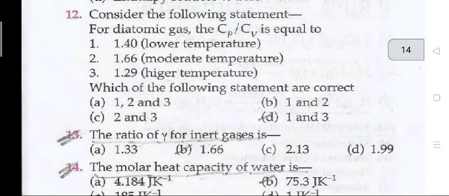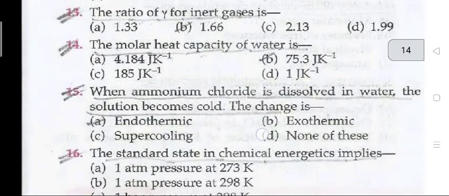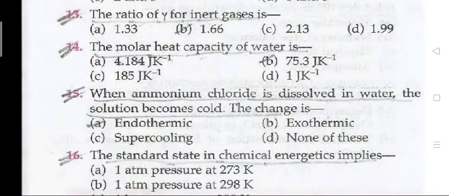Question number 12. Consider the following statements. First and the third. For diatomic gas, the Cp upon Cv is equal to 1.40 at lower temperature and 1.29 at higher temperature. Question number 13. The ratio gamma for inert gases is 1.66.